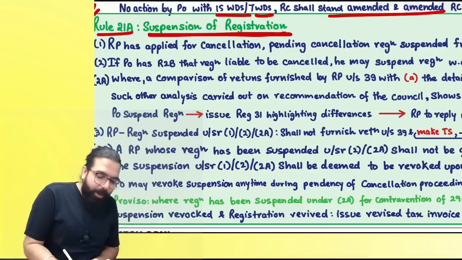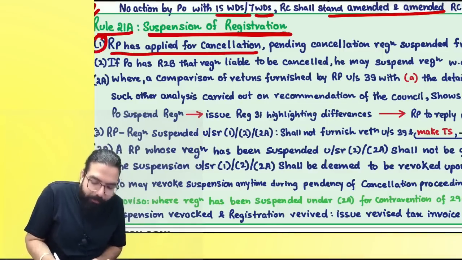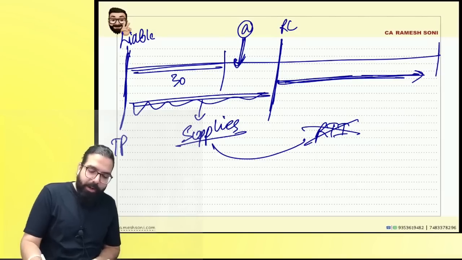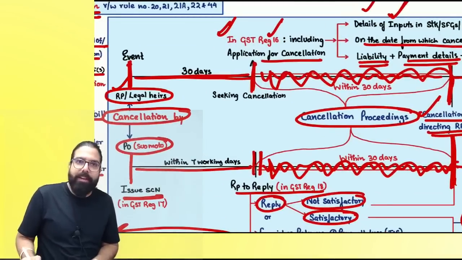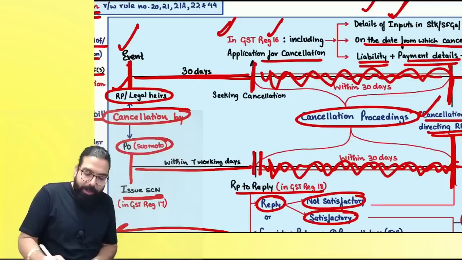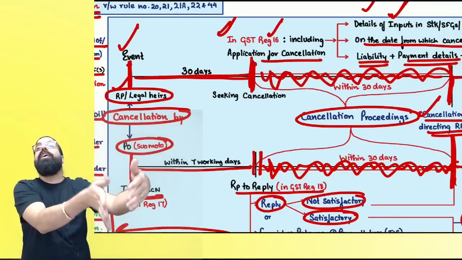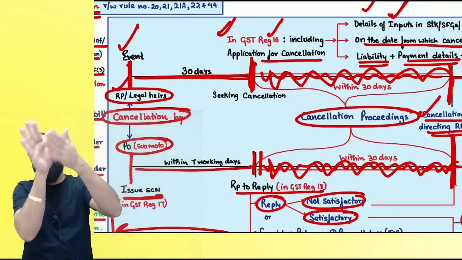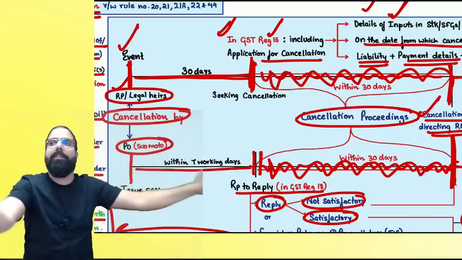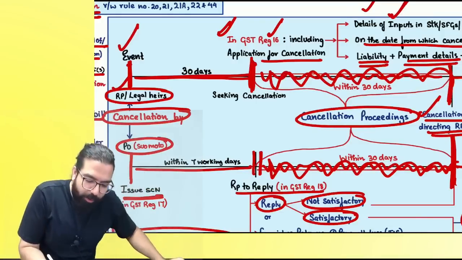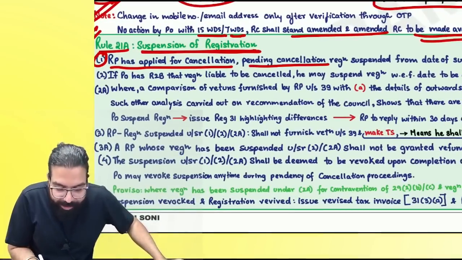Now, suspension of registration we are going to talk about. Sir, rule number 21A. The first point says, if you have applied for cancellation, the registered person has applied for cancellation. You applied on 15th March and you are saying from 1st of April, I want cancellation. So from 1st of April, your cancellation proceedings will start, and at that time your registration will be suspended. Are we clear, everyone?